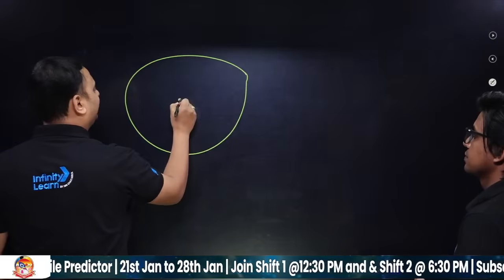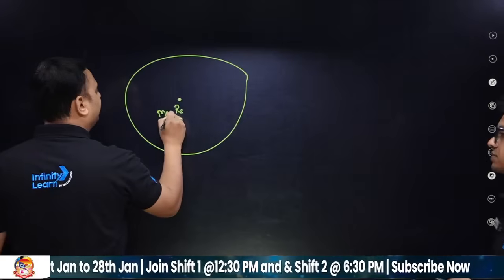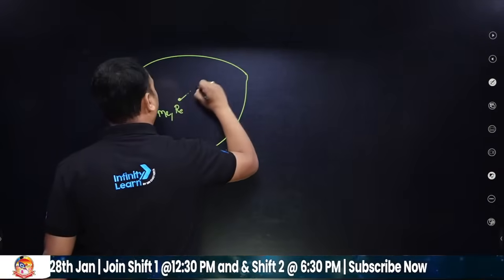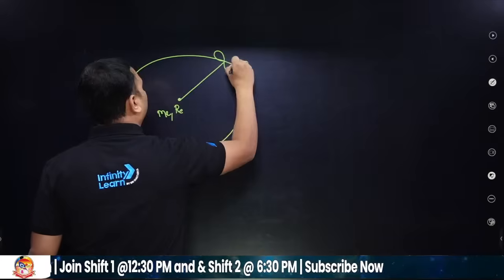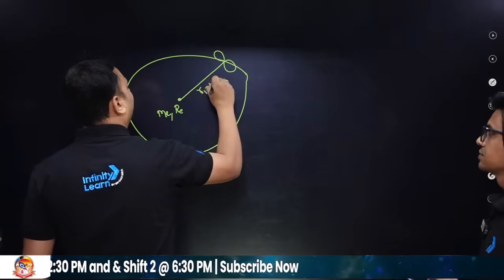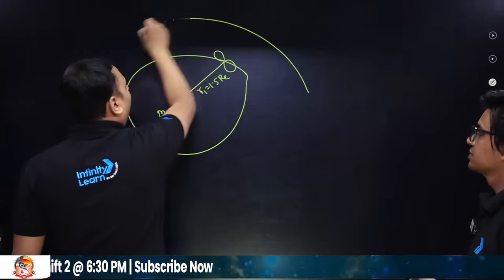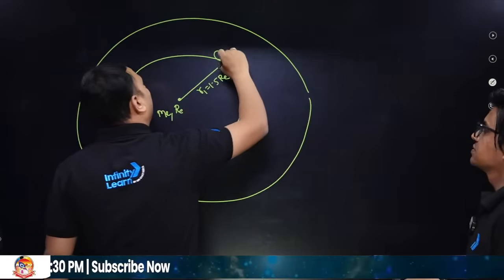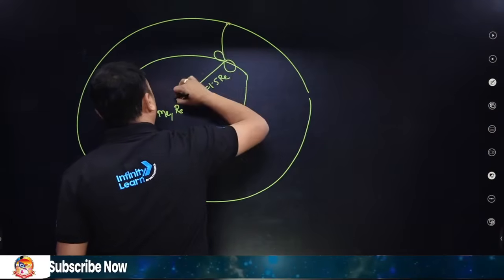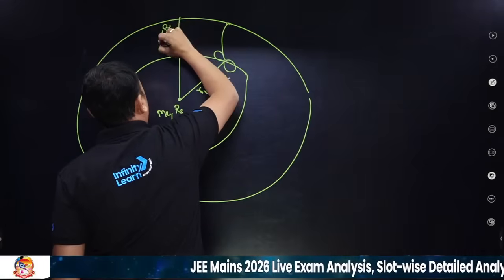This is the center of the earth, with radius RE. So there is a satellite in this orbit, which is 1.5 RE distance from the center of the earth, and I have to shift this satellite to an orbit of 3 RE, just double.